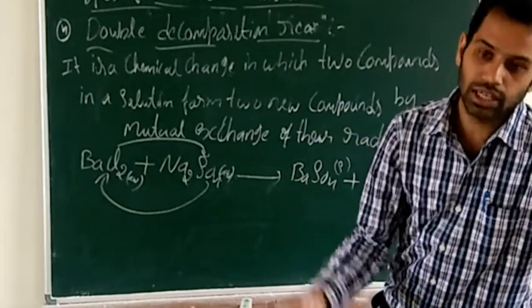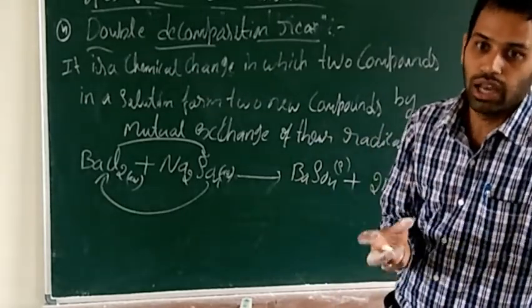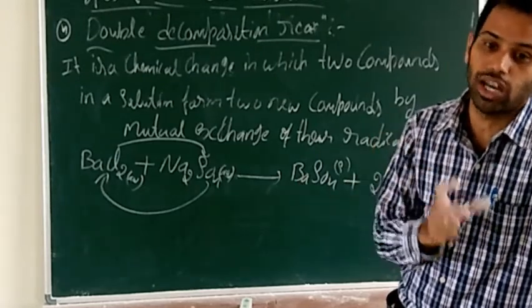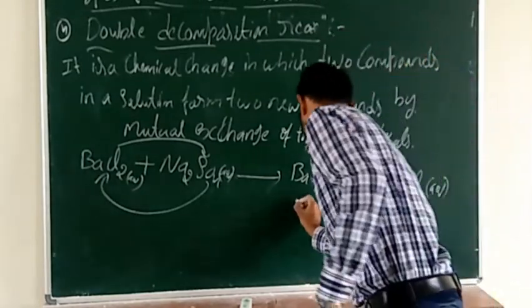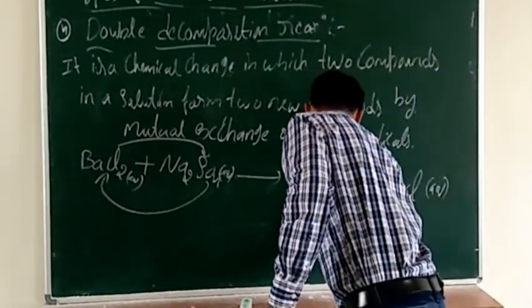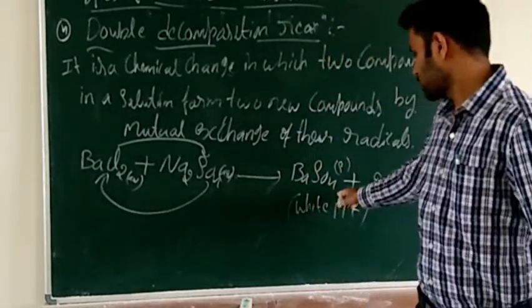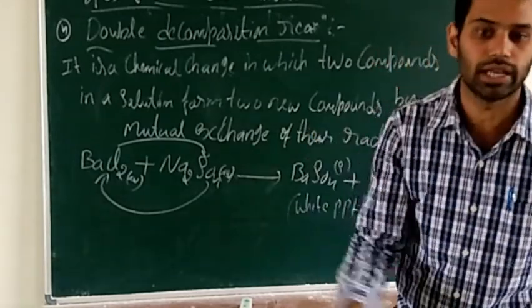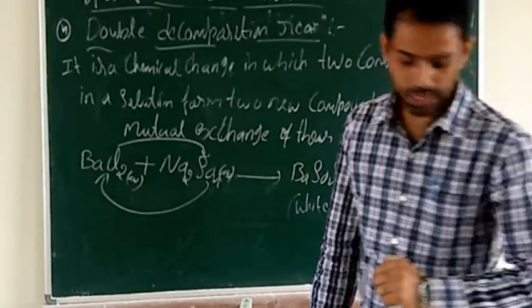Precipitation reaction means the compounds react with each other in the solution, and while forming the products, one of the products is insoluble. For example, this one. So white precipitate. Here white precipitate means it is insoluble in the solution. That is called precipitation reaction.